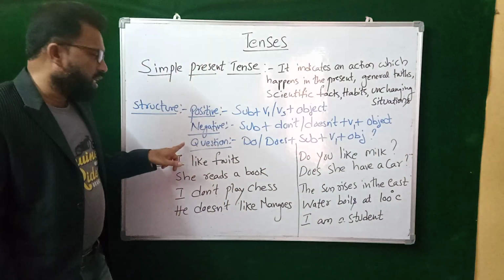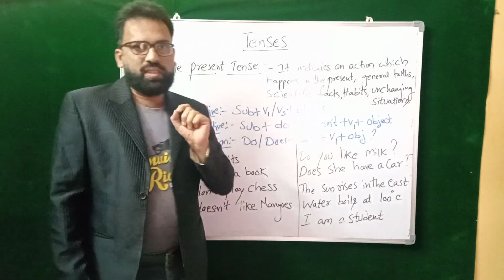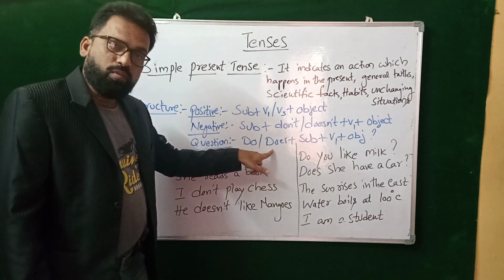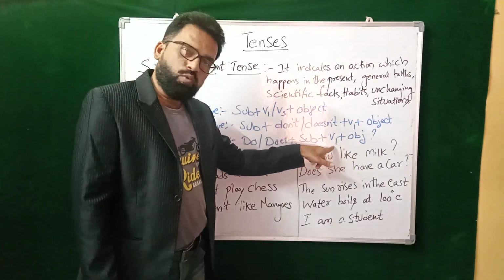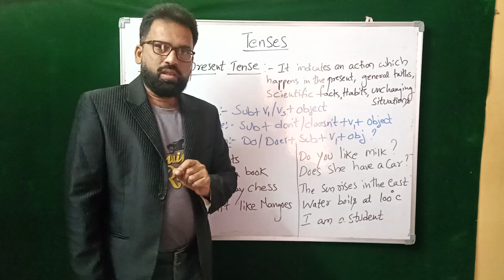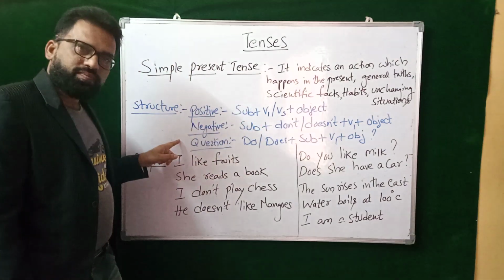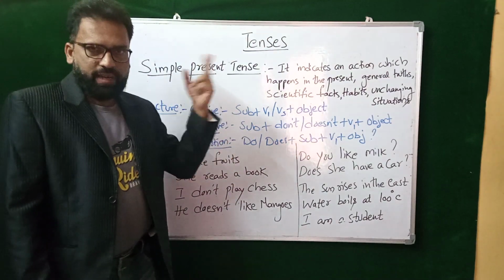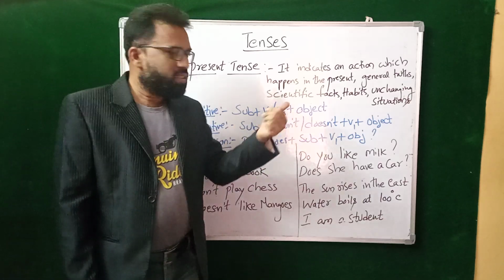Then questioning, how to frame a question when you are using the simple present tense. Okay, how to frame a question? Do or does form. We need to use do or does form plus subject plus verb 1 plus object. See, for every tense we have these 3 structures. For simple present, okay, we have positive, we have negative, we have question form also. For present continuous, same thing.